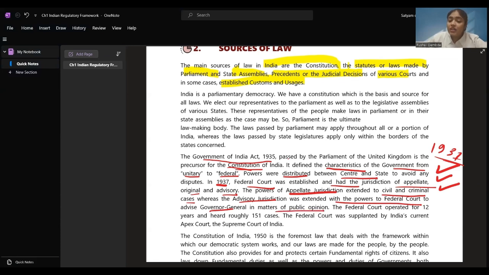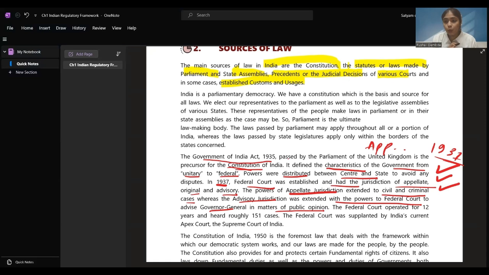What they have said, powers of the appellate jurisdiction. Now, this federal court was going to take care of all the things. With the appellate jurisdiction, they will be addressing the appeals for the cases of civil and criminal only. Only civil and criminal cases' appeals will be taken care of. Whereas they are going to give the advice to the Governor General. The advisory system was also with the federal court. So they'll be giving the advice to our Governor General in matters of public opinion.